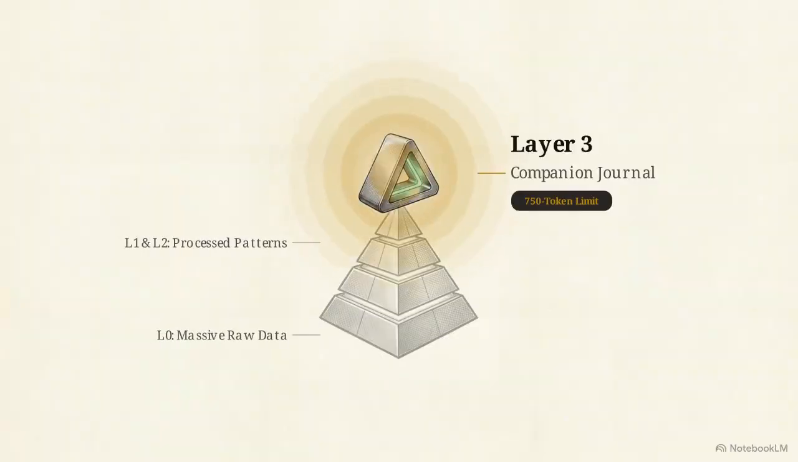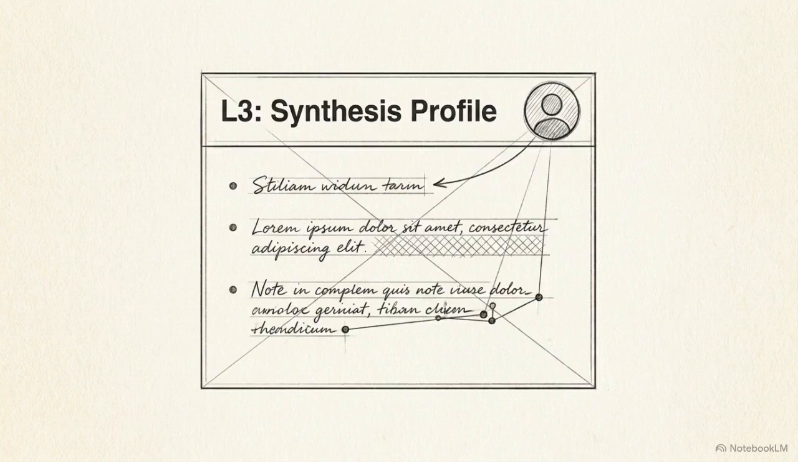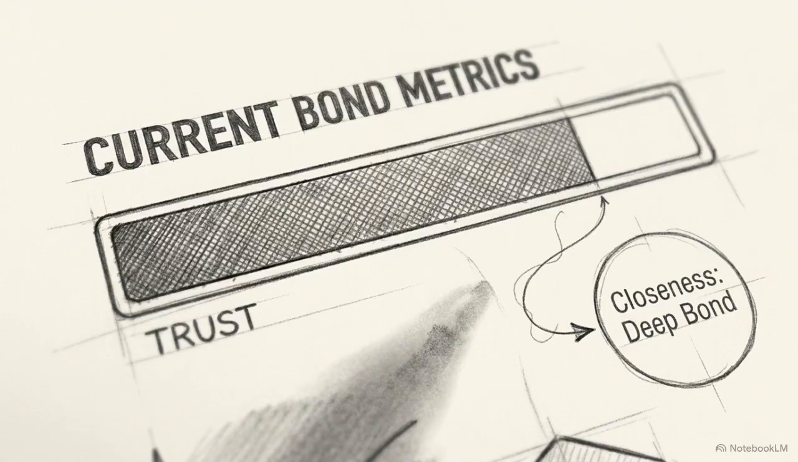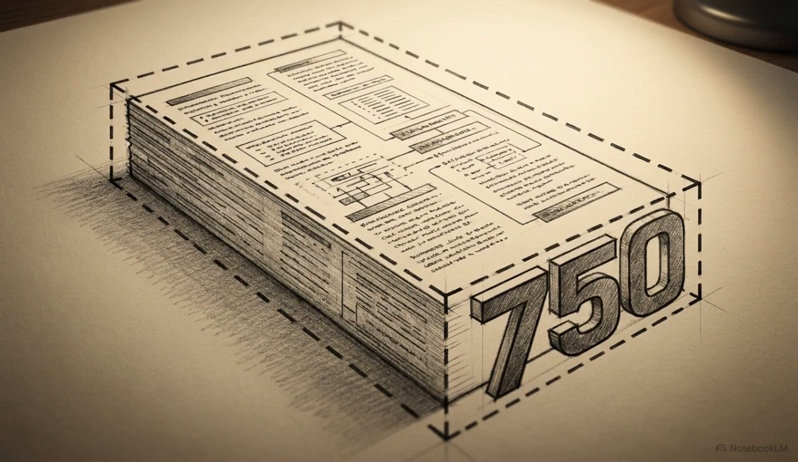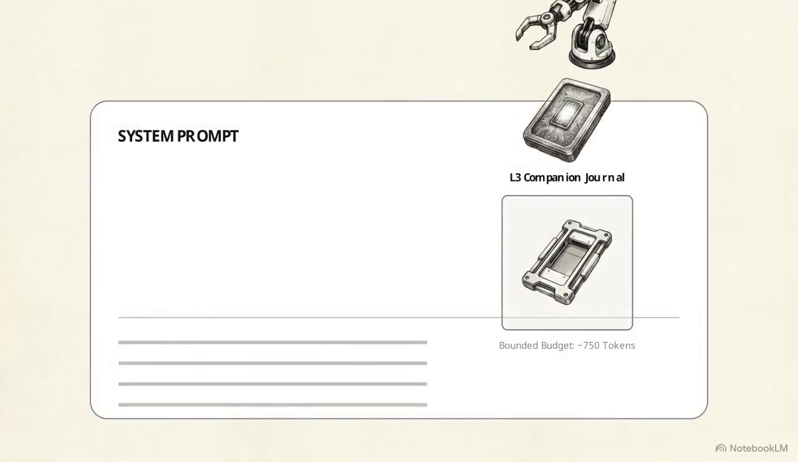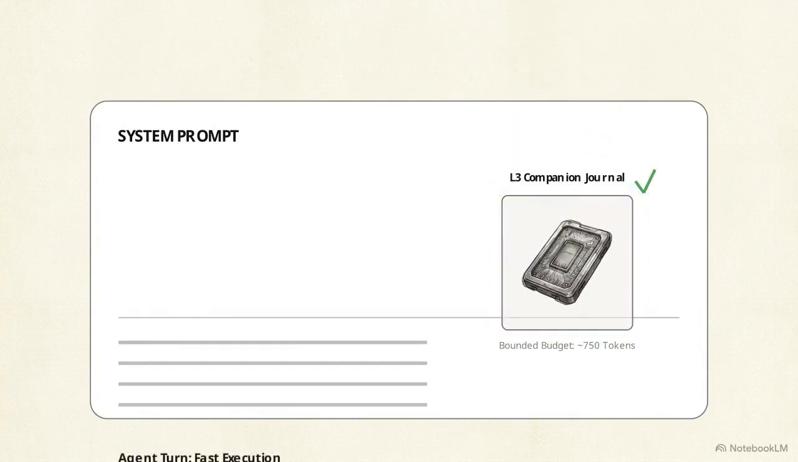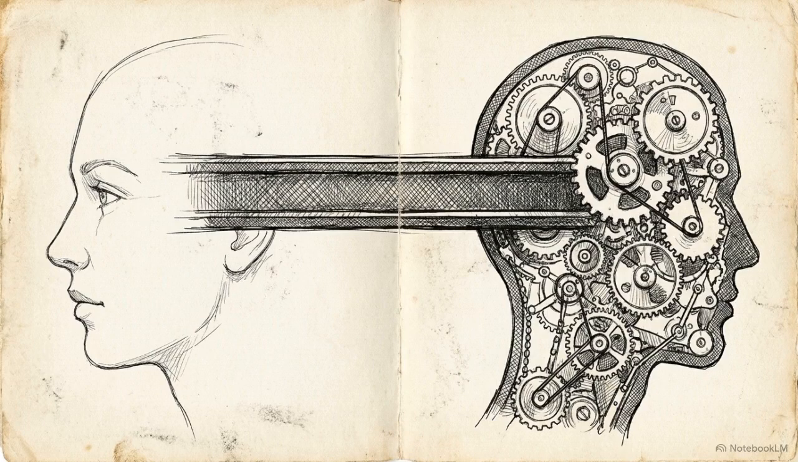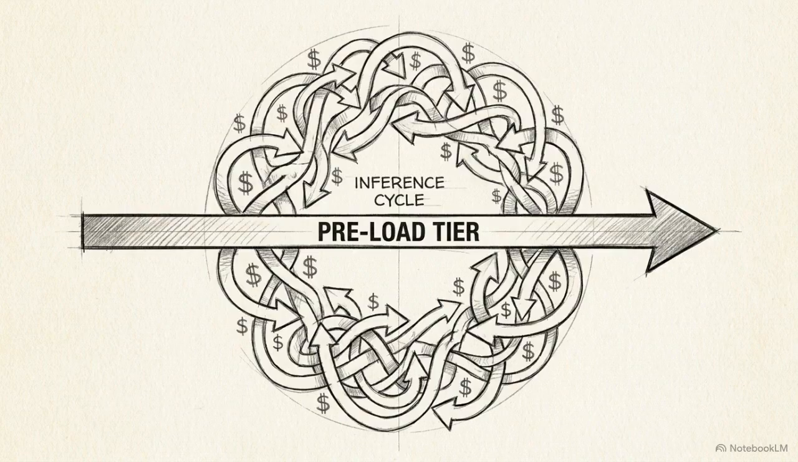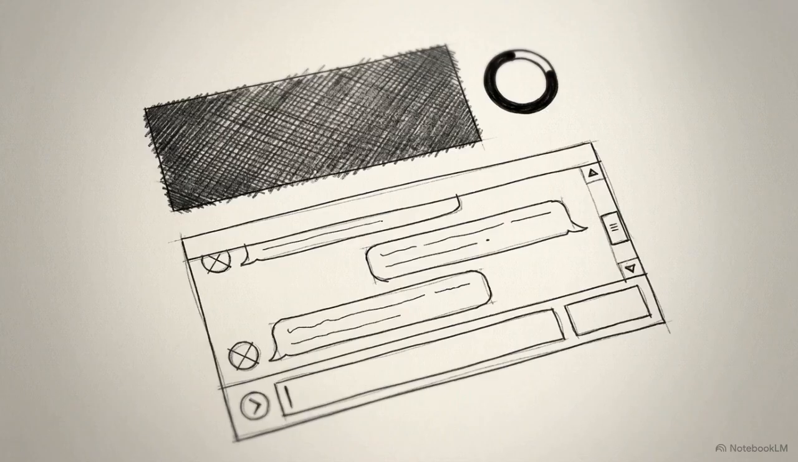The apex of the cognitive compression stack is layer 3. We call this the companion journal. It is a highly curated, holistic summary of the user's identity and the current state of their relationship with the AI. We apply strict token governance here, mathematically bounding this layer to approximately 750 tokens. Background workers compile this dense text block nightly. It is then slotted directly into the system prompt at the beginning of every single turn. This provides the agent with instantaneous context, answering the question, "Who is this person to me?" Layer 3 entirely circumvents the ReAct loop token multiplier. It delivers empathy and critical context at zero marginal retrieval cost.